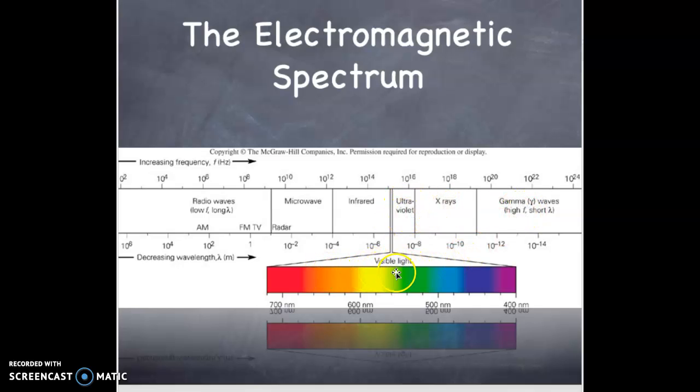And this is the visible range, ranging from about 700 nanometers in length down to 400 nanometers. The violet is always at a shorter wavelength than the red. And the spectrum is always in this order: red, orange, yellow, green, blue, and violet. You will never have the spectrum in any other order.